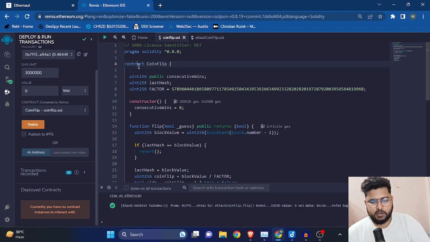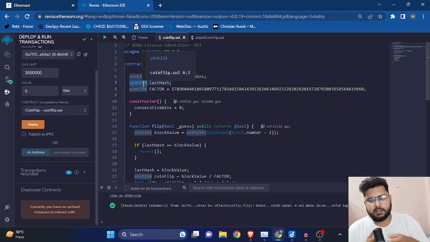And this contract is CoinFlip, and here we have a consecutiveWins variable, which is a global variable, a state variable, public and of type uint256. Then we have a lastHash global variable, also uint256 and also a state variable.